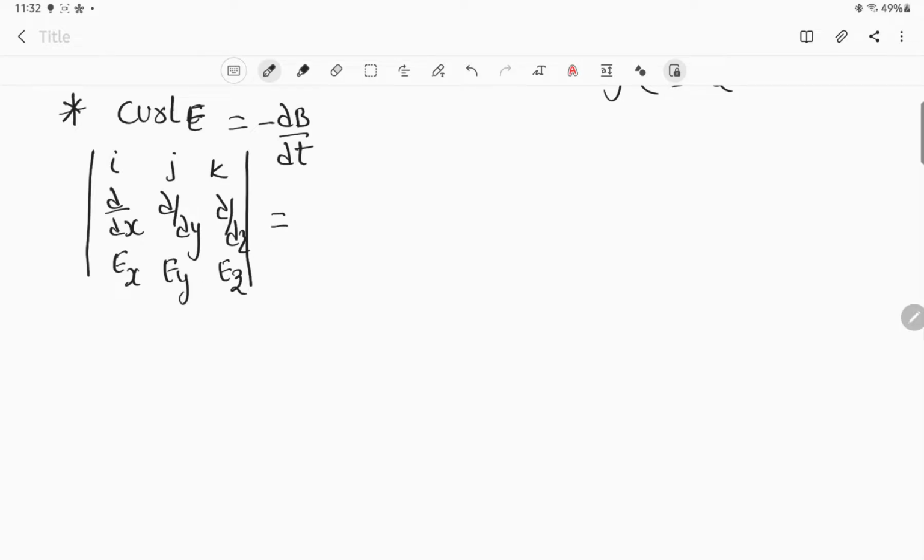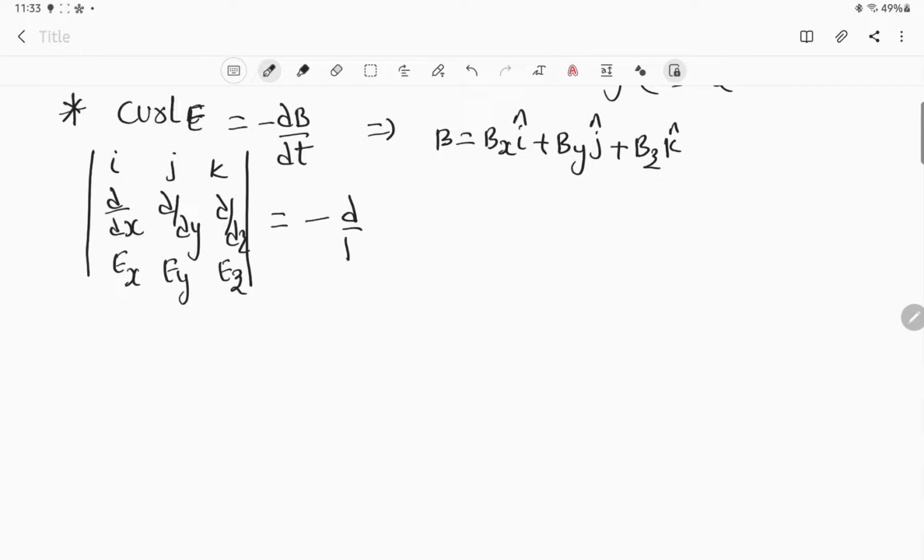Now this B here signifies B, which is nothing but B suffix x i plus B suffix y j plus B suffix z k.